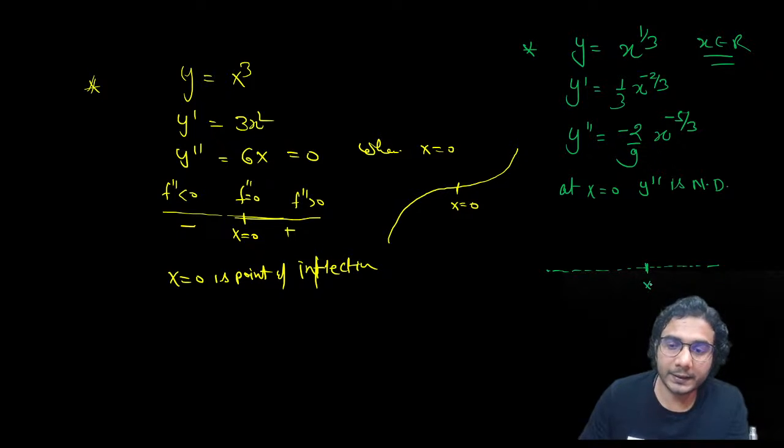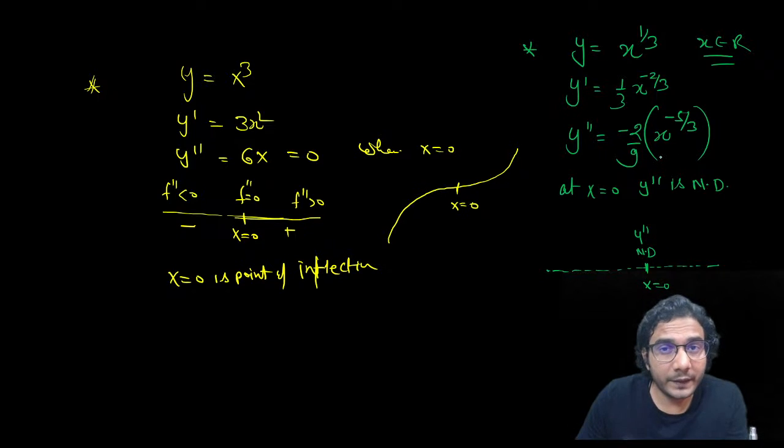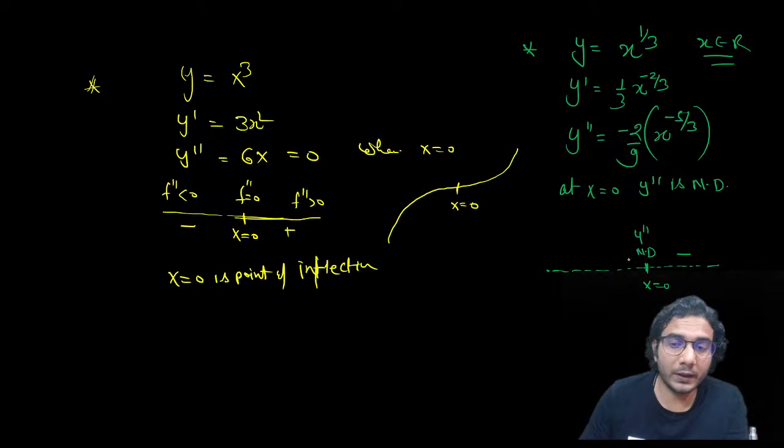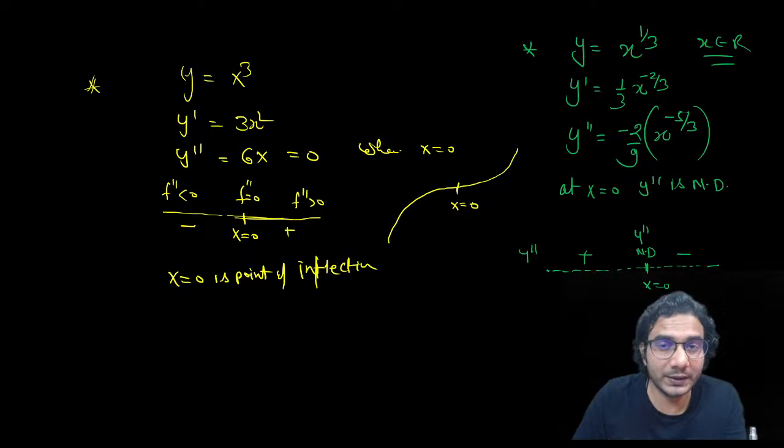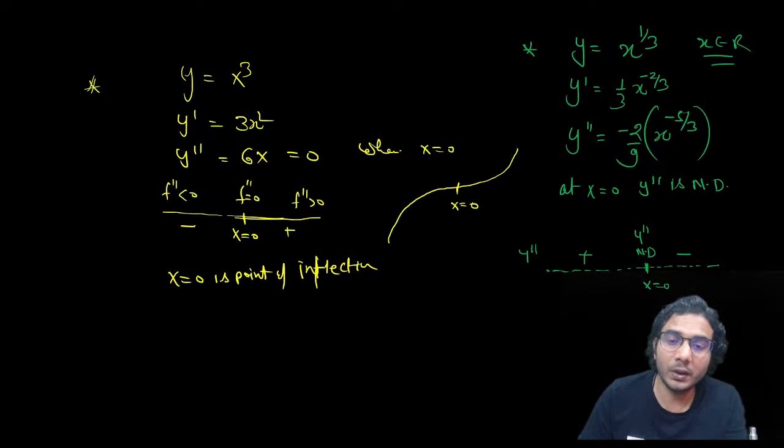After that, you can see x raised to minus 5 by 3 is a positive number when x is positive and a negative number when x is negative, and because of the minus sign it will change. So when x is more than 0, y double dash is negative, and when x is less than 0, y double dash is positive. So yes, y double dash is changing its sign about x is equal to 0, and it is not defined at x is equal to 0. It's alright.